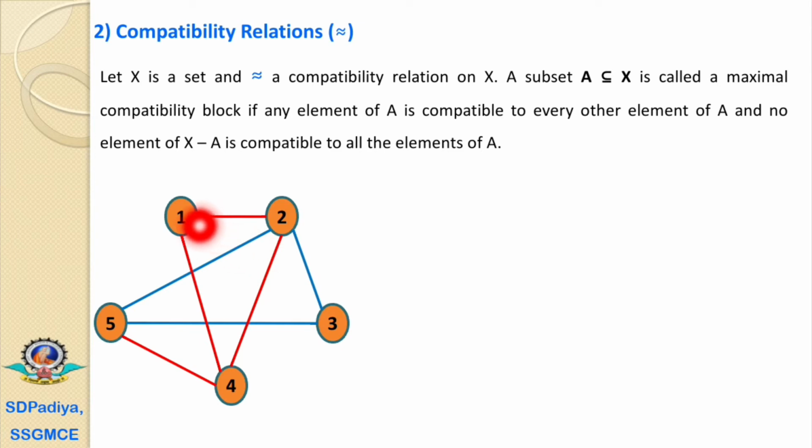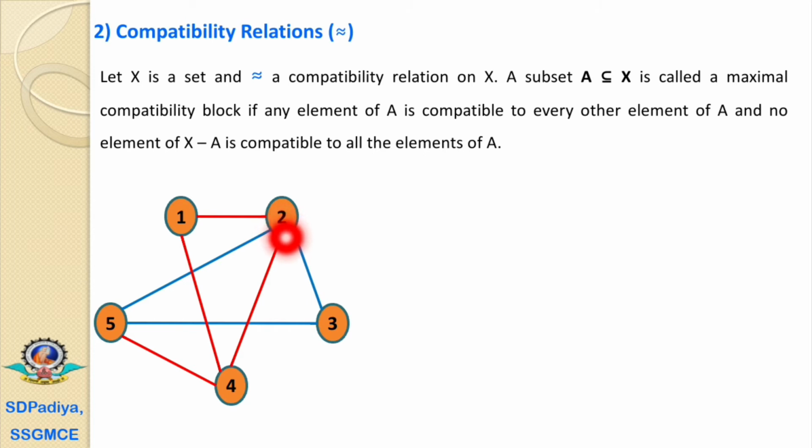In this 1 2 4 all the elements are compatible with each other. 1 is compatible with 2 and 4, 2 is compatible with 1 and 4, and 4 is also compatible with 1 and 2. All the elements are compatible with each other.